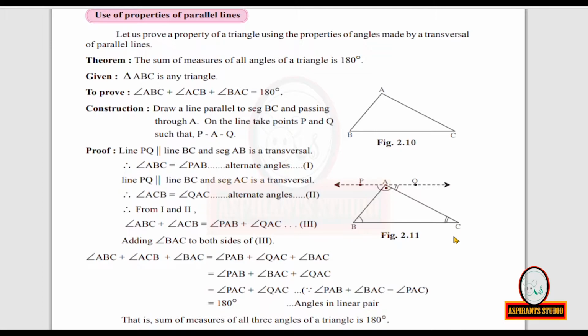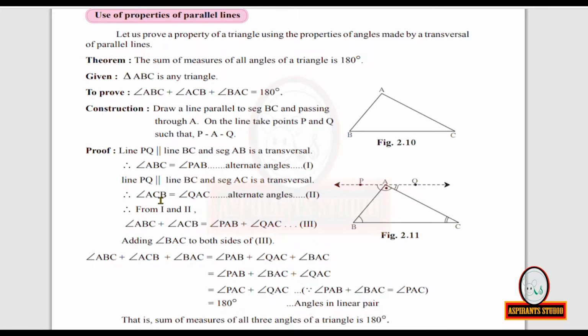Now, look at equations 1 and 2. We want to prove measure of angle ABC plus measure of angle ACB plus measure of angle BAC is equal to 180 degrees. See this left hand side. In the left hand side we have measure of angle ABC and measure of angle ACB. But measure of angle BAC is alone missing here.